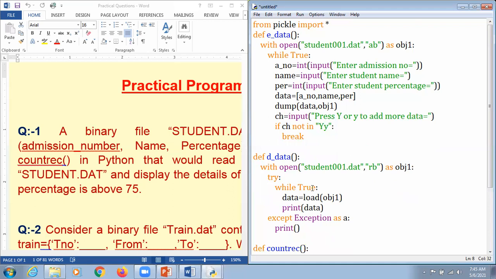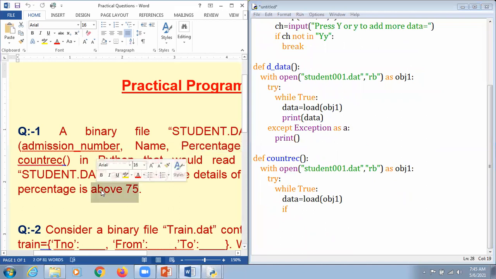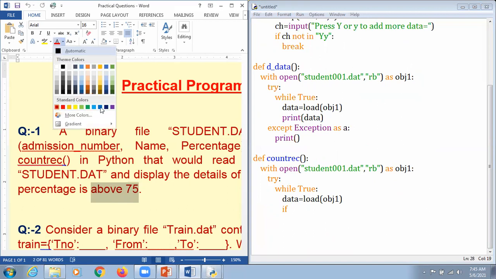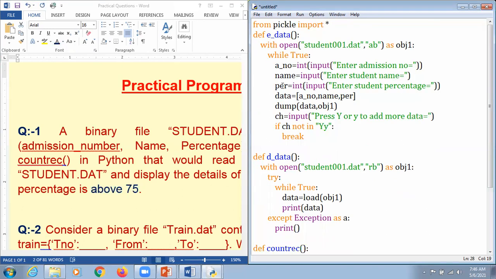So here I'm going to mention if, and as per my question, it says to display the marks of those students where the percentage is above 75. When we talk about percentage, I think percentage is on the second index location of data.